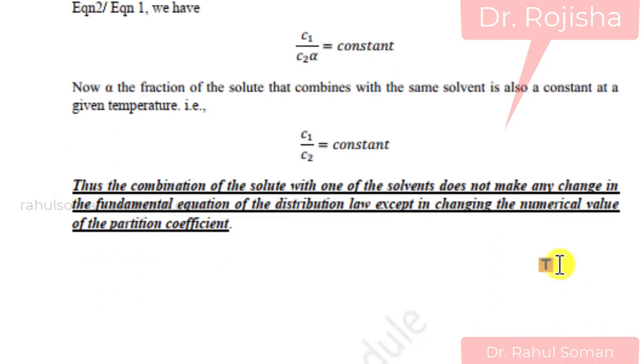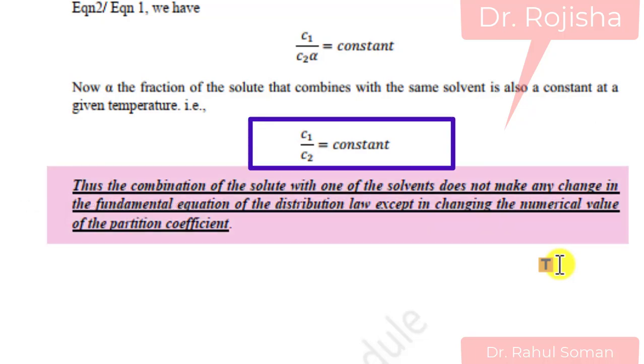Thus the combination of a solute with one of the solvents does not make any change in the fundamental equation. The equation is the same, C1 by C2 is a constant, but if the solute undergoes a reaction with the solvent, the numerical value will change.